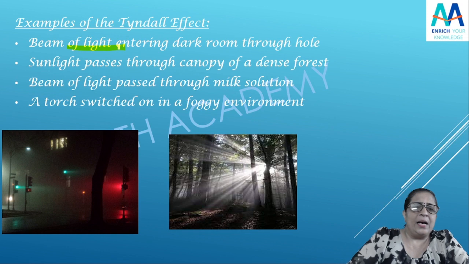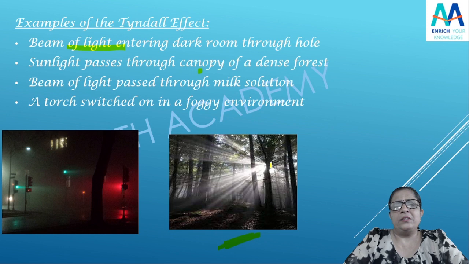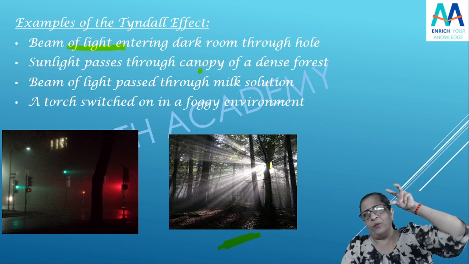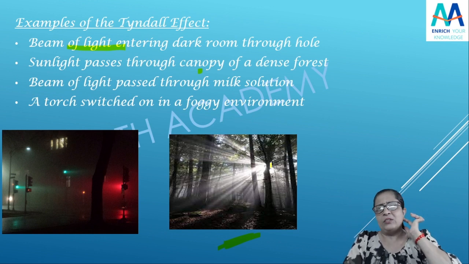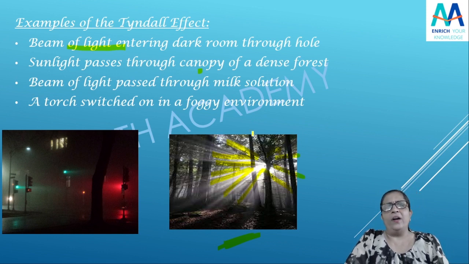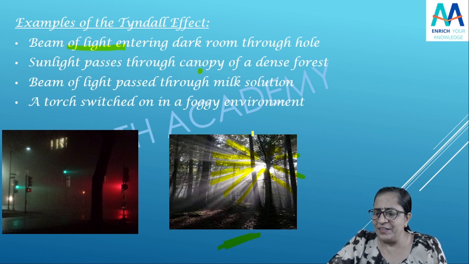Yes, जैसे आप देख सकते हो, ये एक और चीज है, like sunlight when it passes through a canopy, you can say this is a canopy, isn't it? ये जो canopy है, that means the big trees are there, isn't it? They are forming the canopy and through that canopy यदि वहां से आपकी sunlight pass होती है, so this light is spreading, isn't it? It is scattering. Can you see this? This is what is called as a Tyndall effect. I hope this is clear.